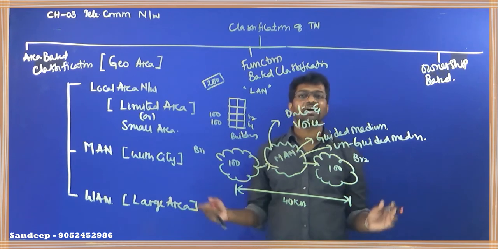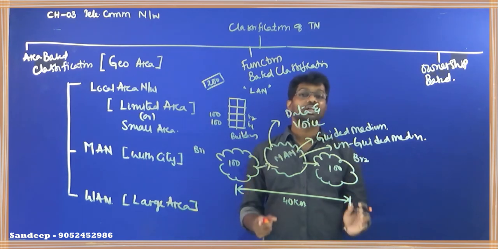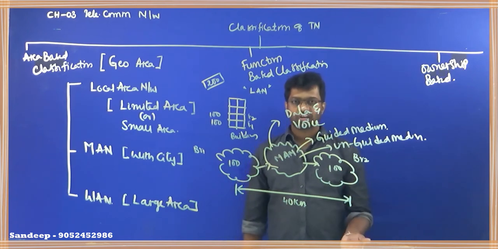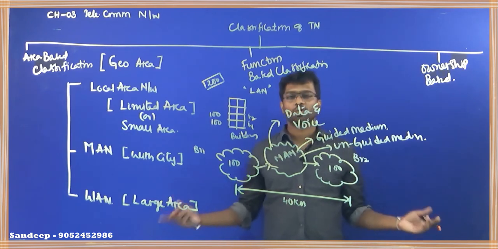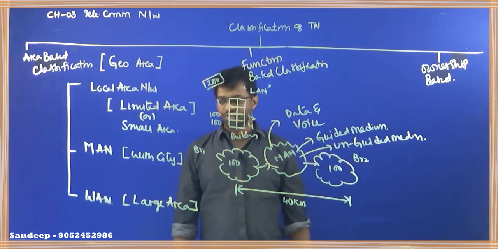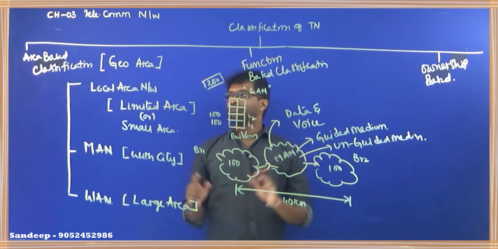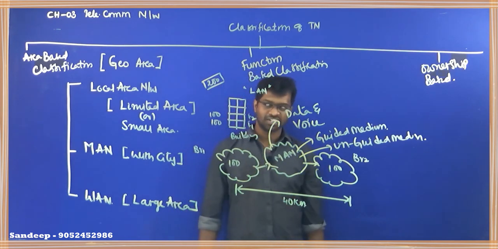Wide area networks are required for the purpose of connecting computers within a very large area. Like, I want to connect the computers within a country, or I want to connect the computers in continents. At that time we have to use a wide area network. So this classification is called an area based classification.